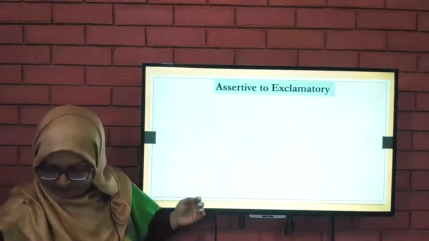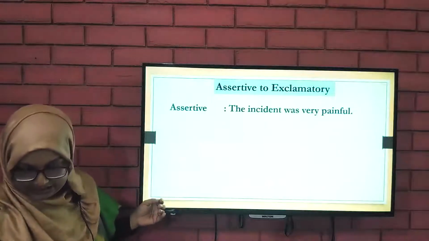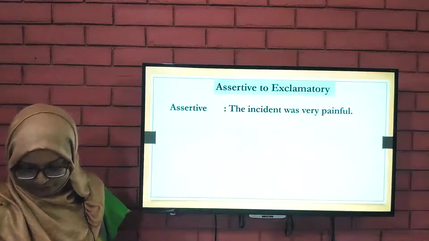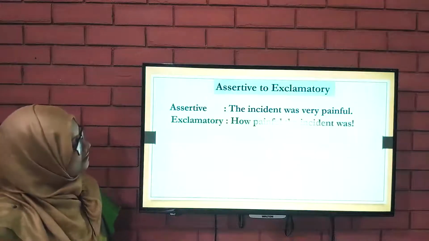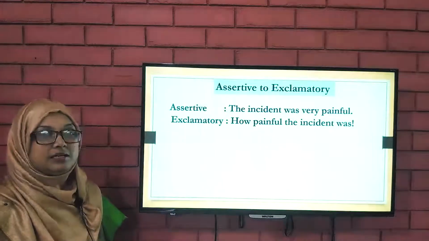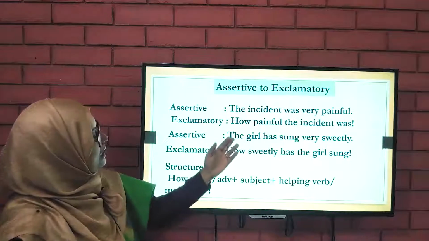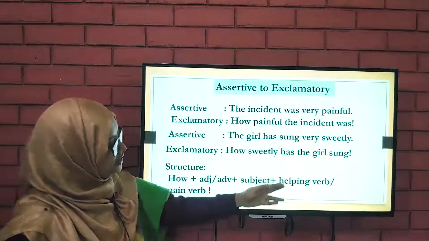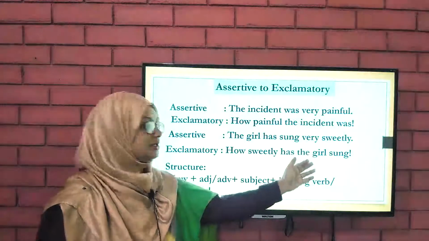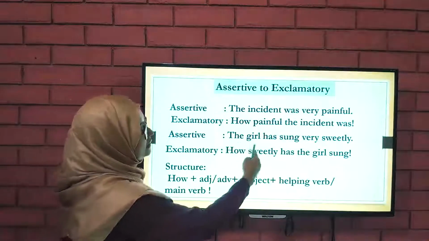Let's see some new sentences here. The incident was very painful. So what would be the exclamatory sentence? How painful the incident was. Okay, so what about this sentence? The girl has sung very sweetly. Exclamatory: how sweetly has the girl sung? And finally, the structure will come later. First look at these sentences.